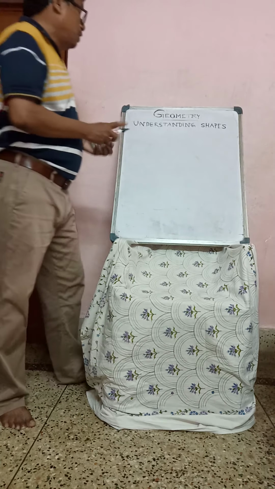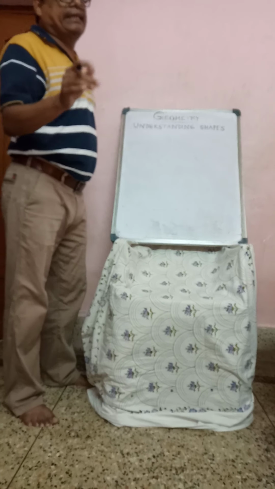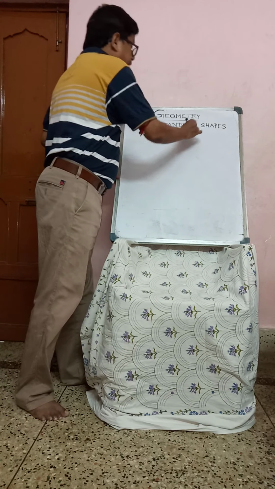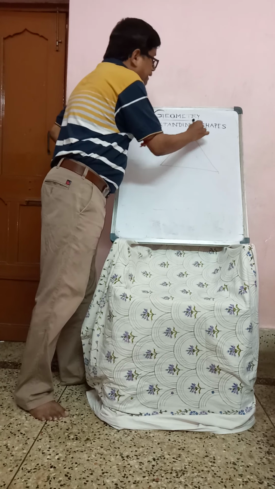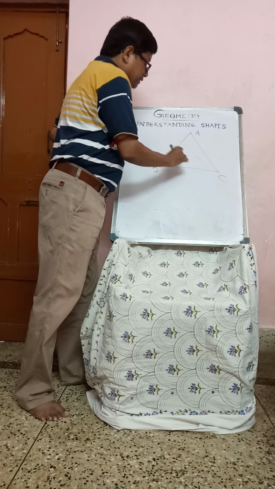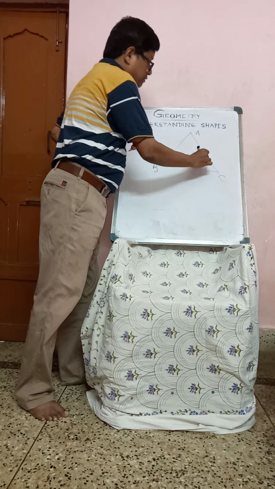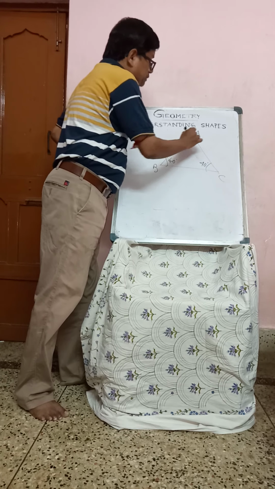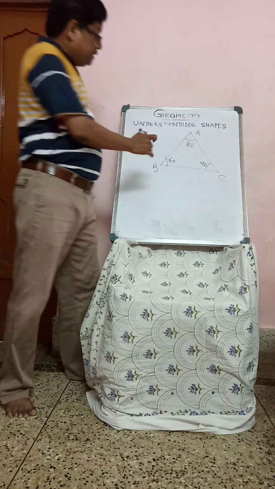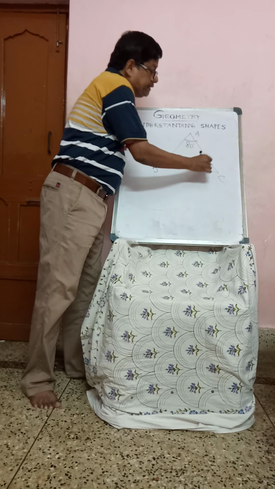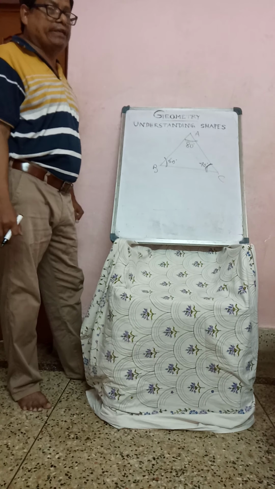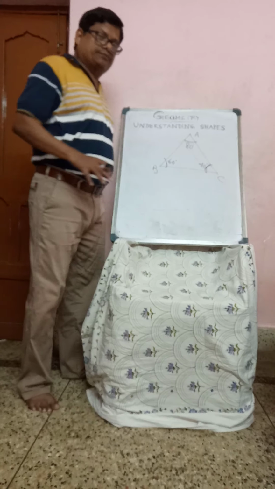I am explaining the acute angle triangle. In a triangle where all angles are less than 90 degrees, suppose I am writing this triangle. This is triangle ABC. Suppose this angle is 60 degrees, this is 40 degrees, and this is 80 degrees. The sum is 180 degrees. So all the angles are less than 90 degrees, and angles less than 90 degrees we call acute angles.